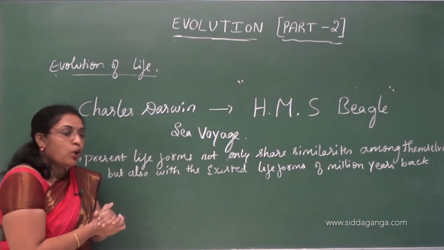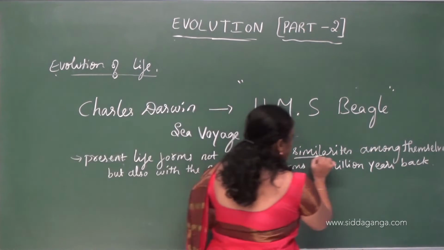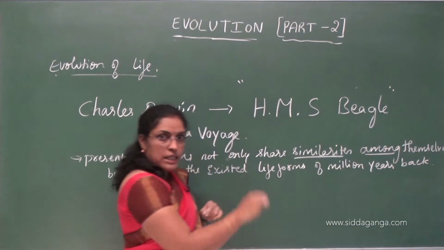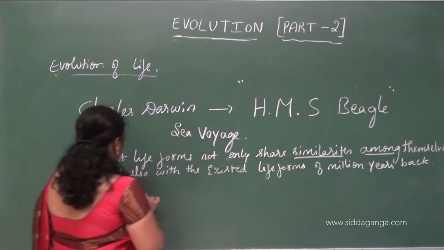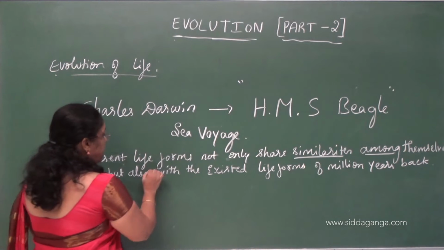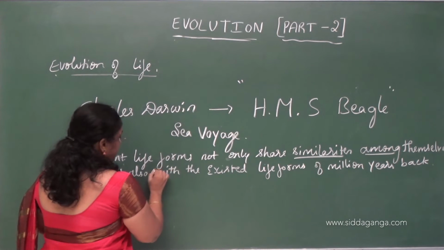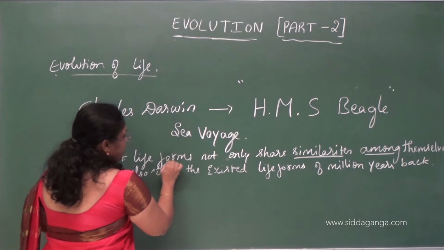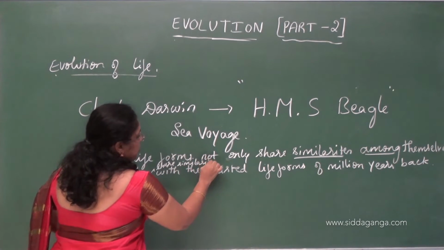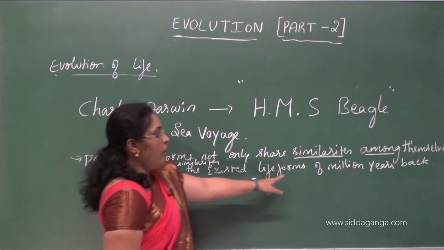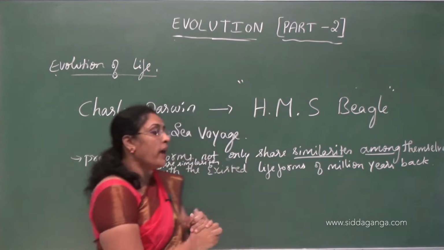Present life forms not only share similarities among themselves, these organisms also share similarities with the existed life forms of million years back.